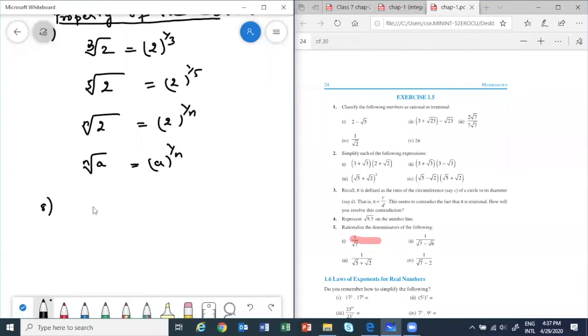Eighth thing. Now suppose you have cube root of a is equal to x. Then you can remove this cube root from a. How? You can take cube on that side. If I take cube, a will be x cube.